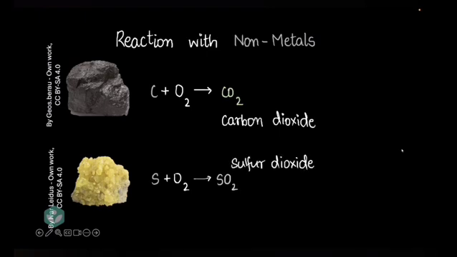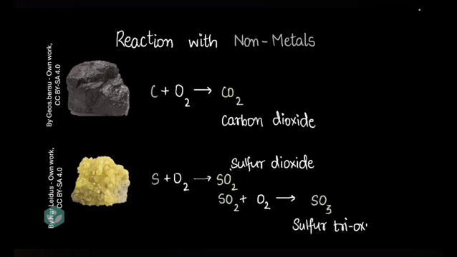Now, the interesting thing about sulfur is that this sulfur dioxide can further react with oxygen to give sulfur trioxide. So with sulfur, you have two different types of oxides. You have sulfur dioxide as well as sulfur trioxide. If you're wondering why it's possible to have two different types of sulfur oxides, that's because sulfur can show two different types of valencies. Before we move on, I'll just balance this last equation so that it's perfect.